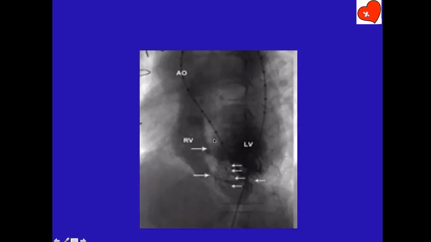So that means there is another VSD here, no? Subaortic VSD. How did you say two VSDs? One, two, and there's a huge VSD here. This aorta is placed over RV, no? So the catheter is going to RV and then coming through the VSD into LV. So how many VSDs are there? Three VSDs.